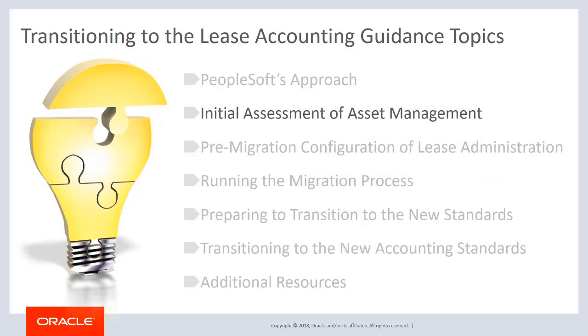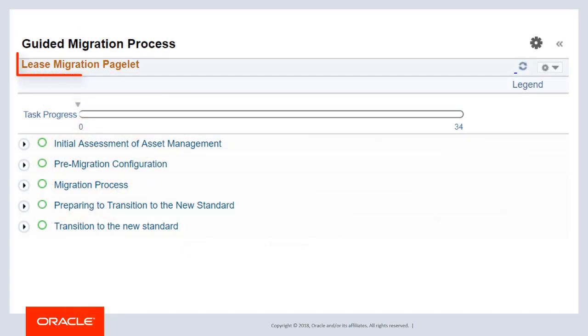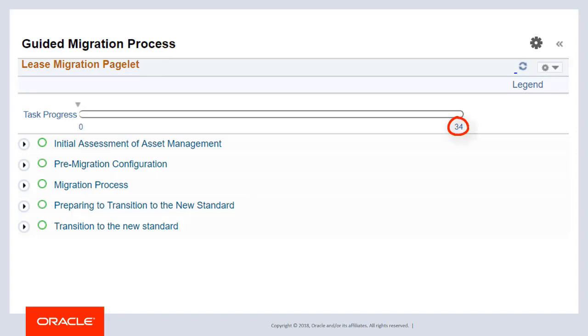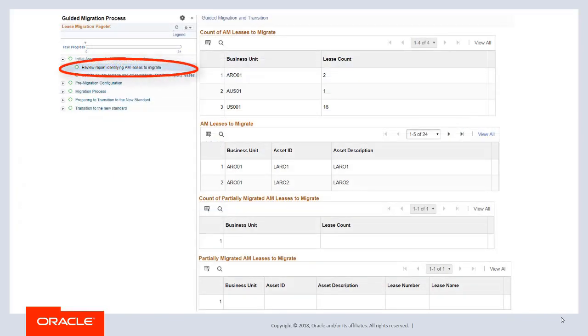The first step in the activity guide is to assess leased assets in AM. This includes reviewing and updating existing leased assets. Access the Lease Migration pagelet where you will find the activity guide. The activity guide is comprised of 34 tasks, the first task being the initial assessment of leases in asset management. Use this migration page to review the AM leases that are being migrated to LA.